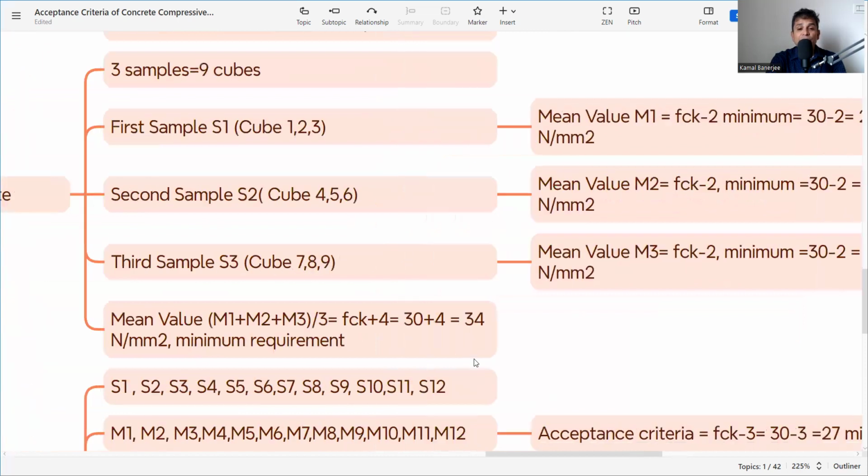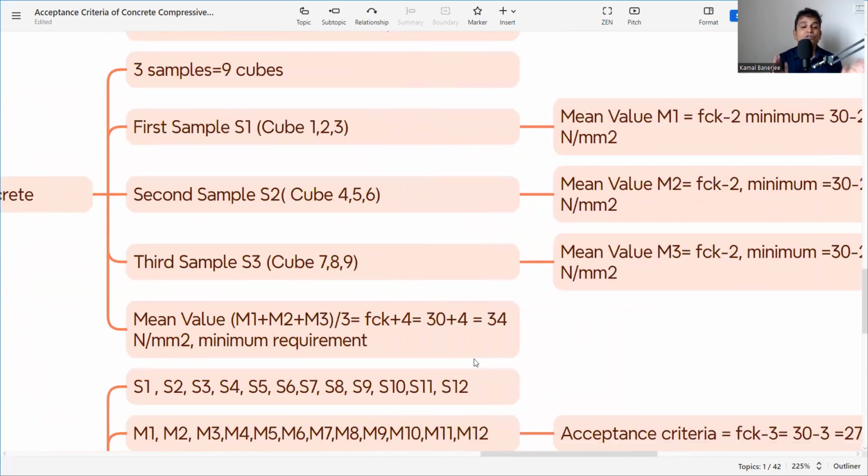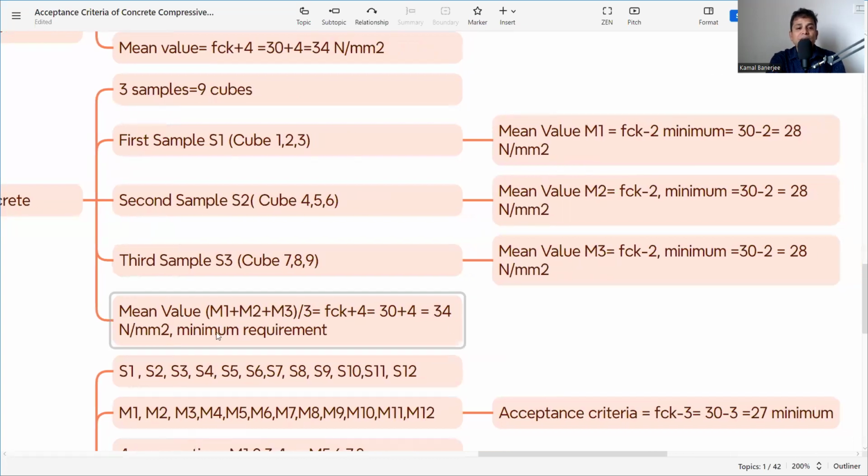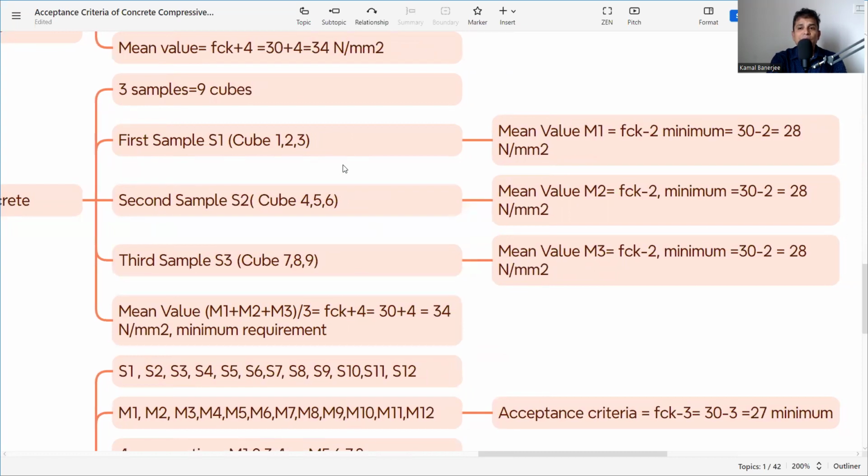Now, there is another criteria to satisfy in order to say that this concrete is accepted as per IS 456. And what is that criteria? That criteria is the mean value, M1 plus M2 plus M3 divided by 3. That means we have taken the mean value for sample 1, sample 2, sample 3, that we are getting M1, M2, M3. Now we need to take the mean value of these three means. That means (M1 plus M2 plus M3) by 3 is equal to what will be my value? FCK plus 4. That means 30 plus 4, 34 is the minimum. So if the mean value of the 3 samples is 34, then it is accepted.